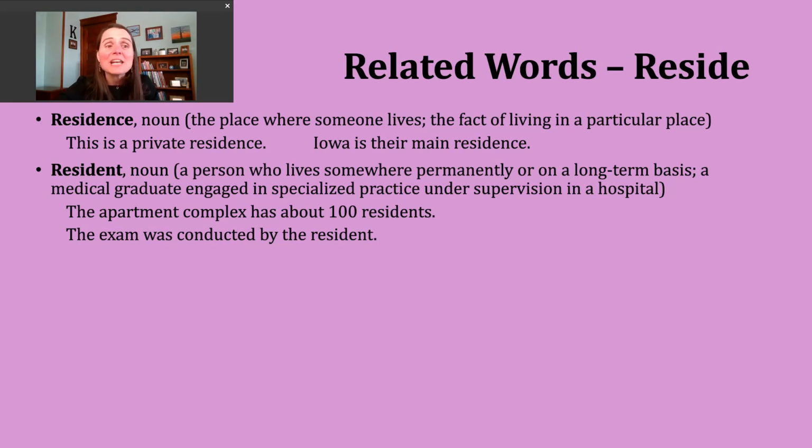Okay. A second way to use the noun resident is very much connected to people working their way to becoming doctors. So this is someone who has graduated from a medical program, but now they're getting very specialized or focused practice. Generally, it's in a hospital setting where they continue to learn and see how to be a doctor. So an example of this might be, the exam was conducted by the resident. Okay? Sometimes you might hear this even said medical resident to be a little clearer.